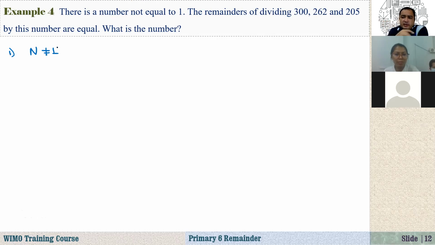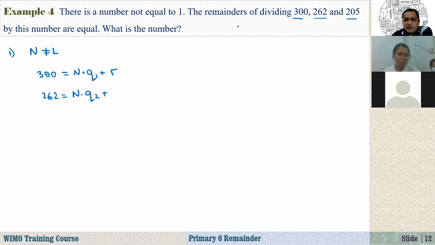The remainders of dividing 300, 262, and 205 by this number are equal. What does it mean? I'm dividing this 300 by n. So here we have, let's say, the quotient 1, and the remainder, I don't know, let's say r. And again, if you divide 262 by n, we have another quotient, and it says the remainders are equal, so its remainder must be the same, r. And also 205 divided by n, the quotient will be different, and the remainders are the same, right?